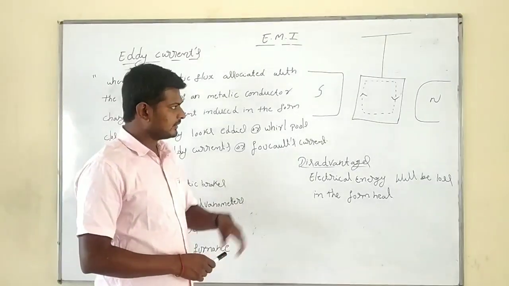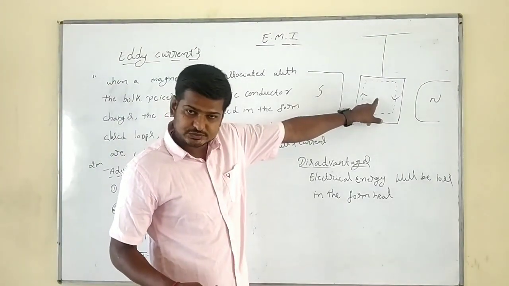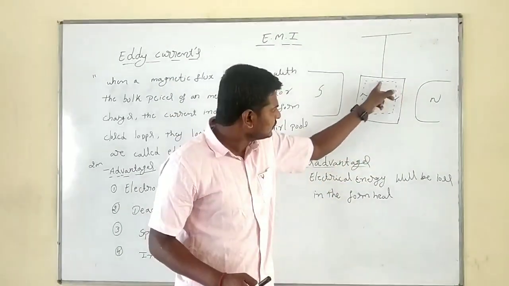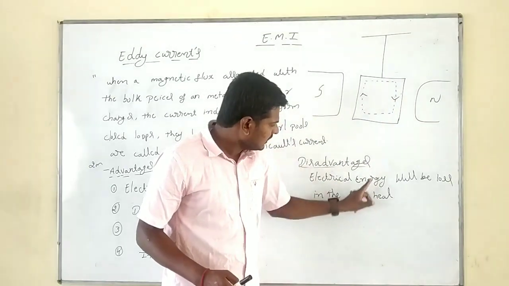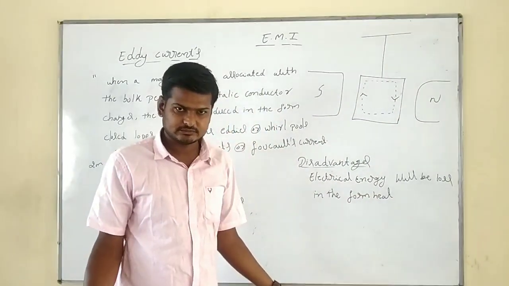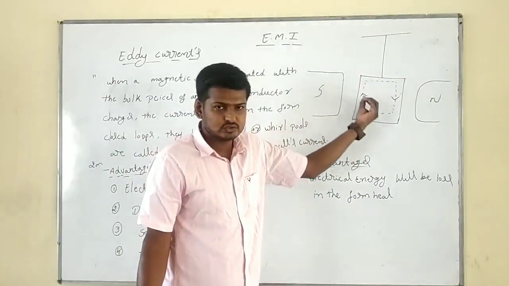Simple one. What will happen here? If the resistance of the metallic conductor is small, the magnitude of the induced current will be more. When the induced current is more, what will happen? That electrical energy will be converted into heat energy. Yes or no? If the resistance of the conductor is small, the magnitude of the induced current will be more.